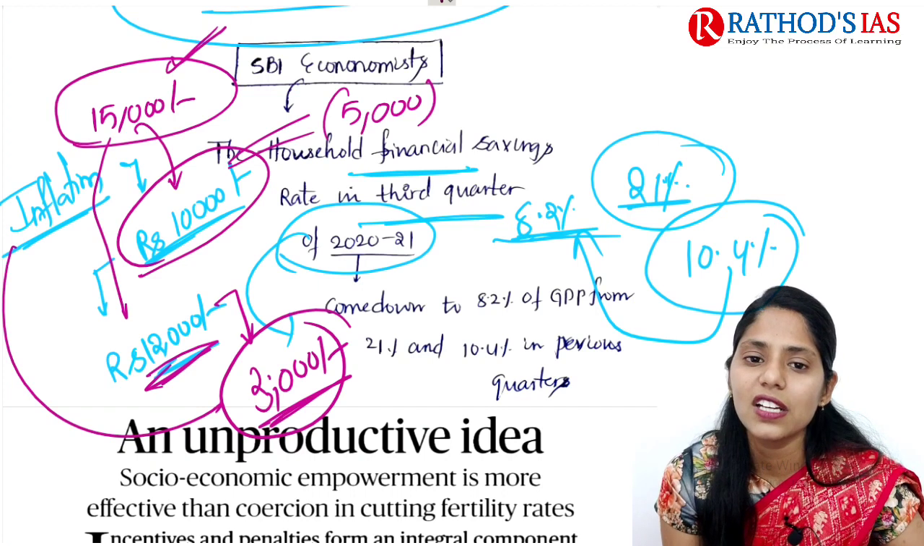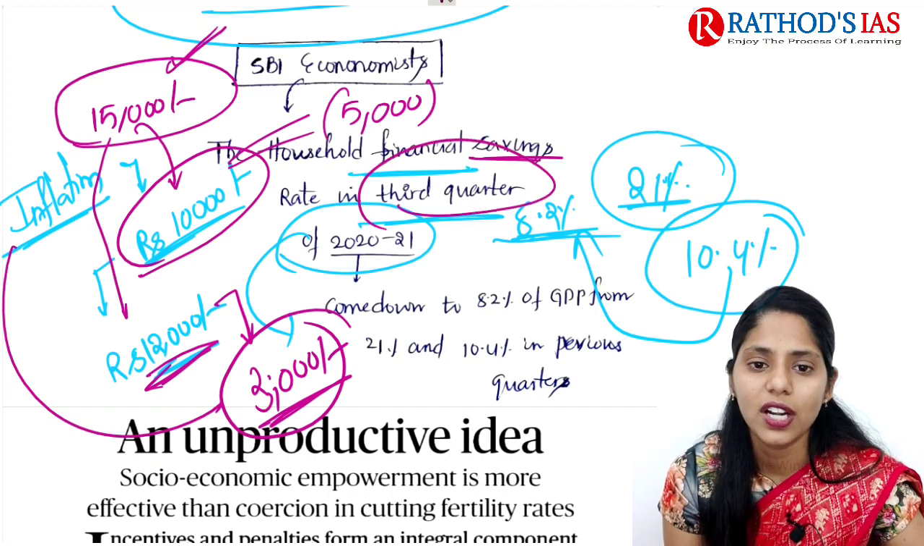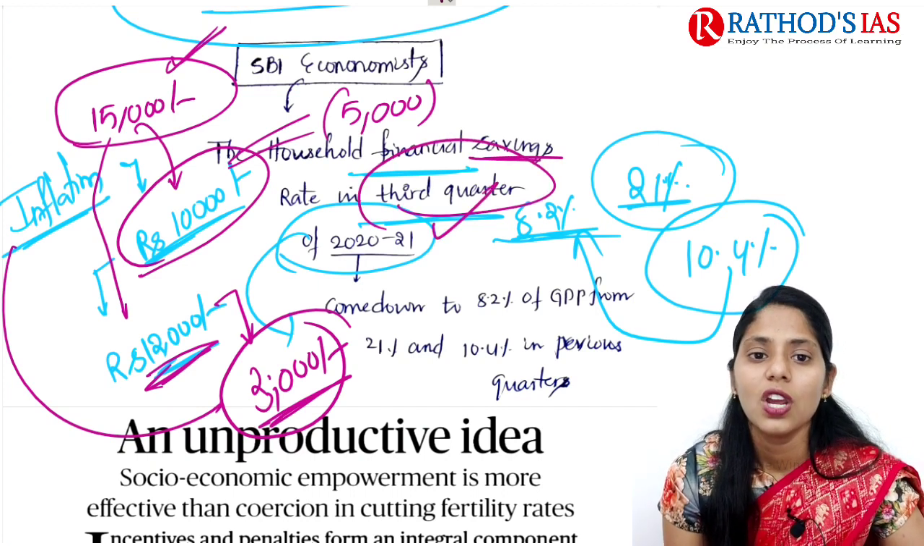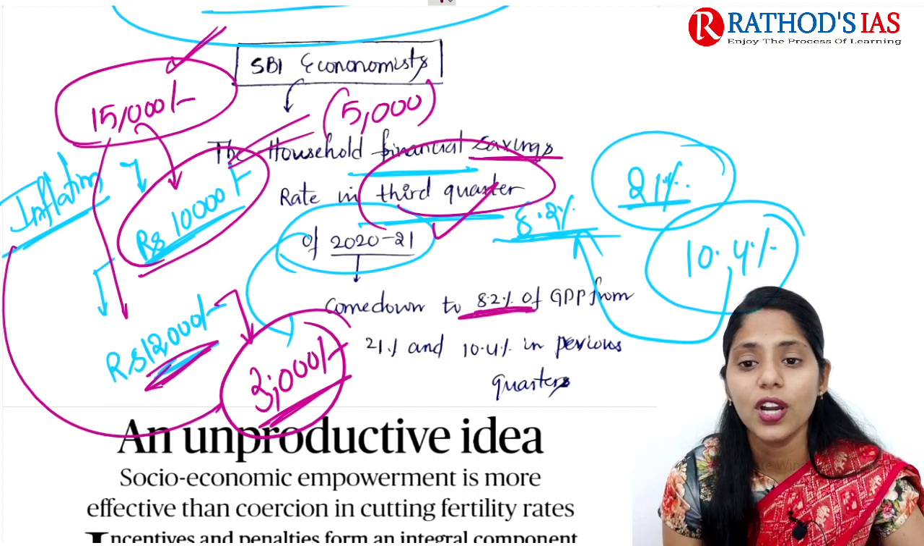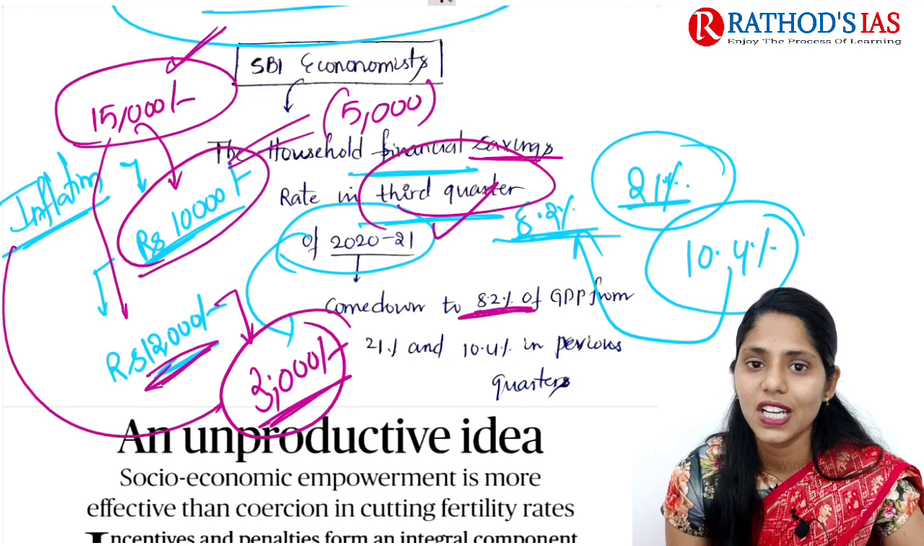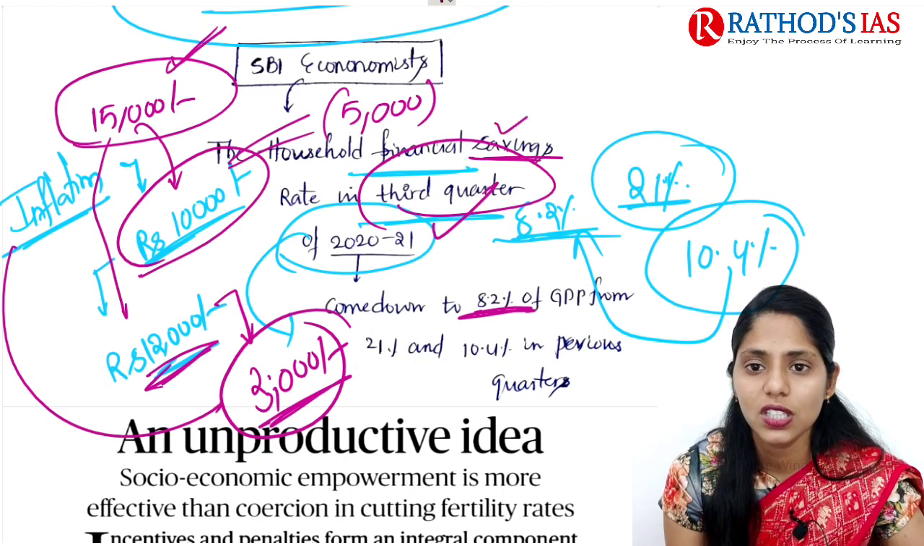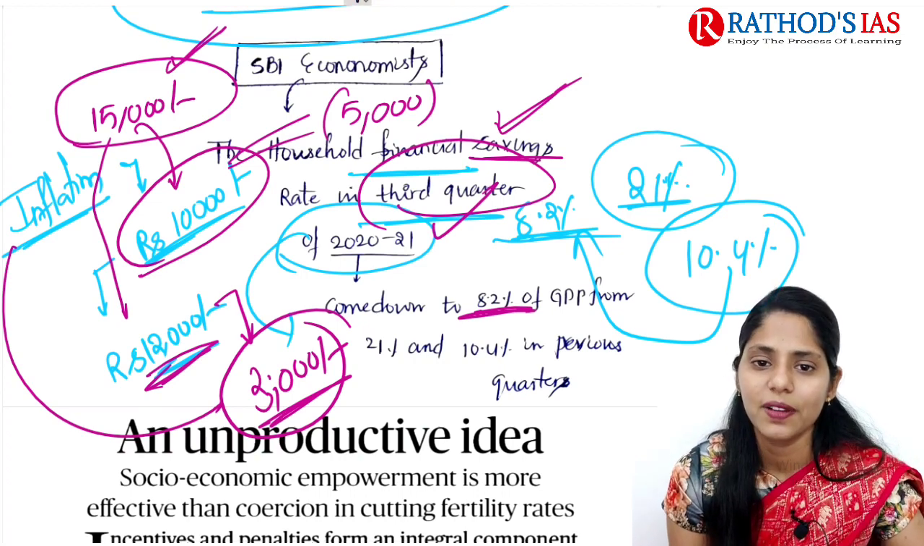So the household financial savings rate in the third quarter of 2020-2021 came down to 8.2% of GDP from the earlier 10.4% in previous quarters. So this is the thing which was mainly analyzed in this topic. So now let us move on to the next topic.